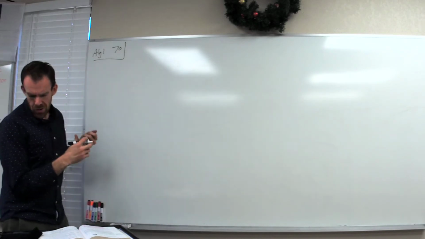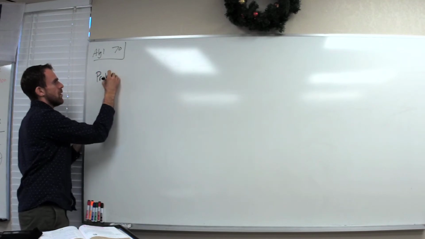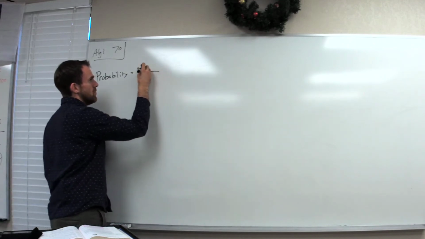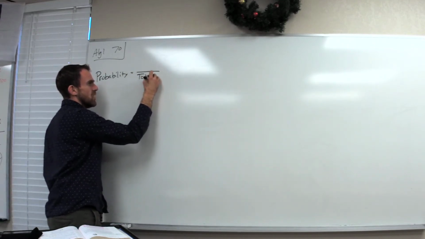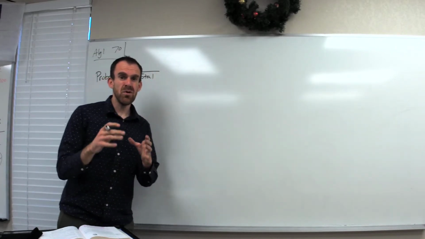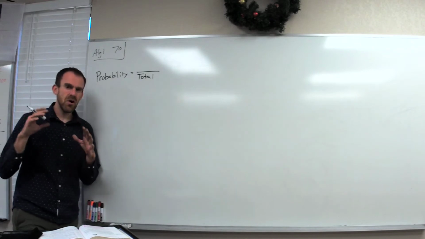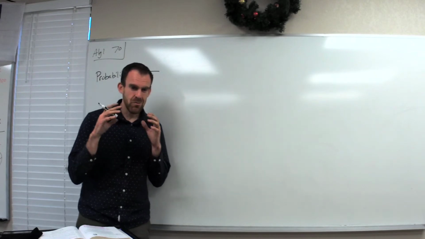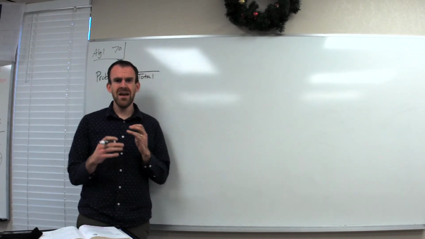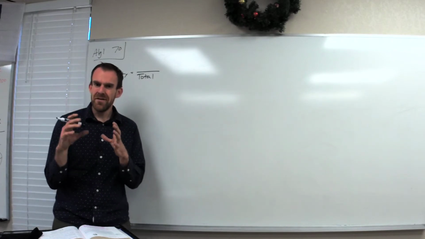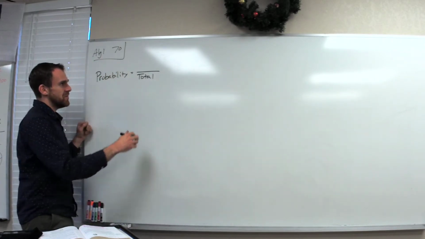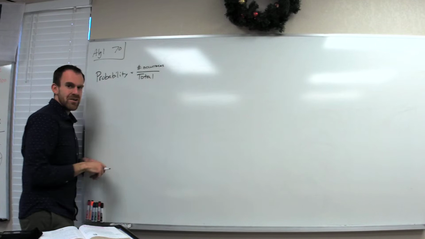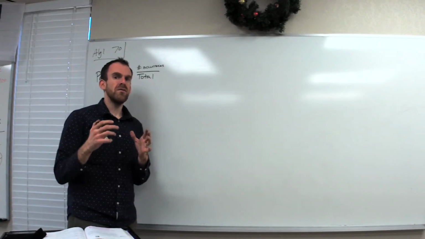So what is probability? Probability is a measure, and it's actually a fraction of the number of total possibilities on the bottom and the number of occurrences of your event. Now I love looking at this because probability tells us, honestly, if you look at the prophecies about Jesus being born and where he would be born and what he would do and who he would be, it gives us a really great picture of the fact that there is no one else who has ever lived on the face of the planet that would fulfill all of those things.